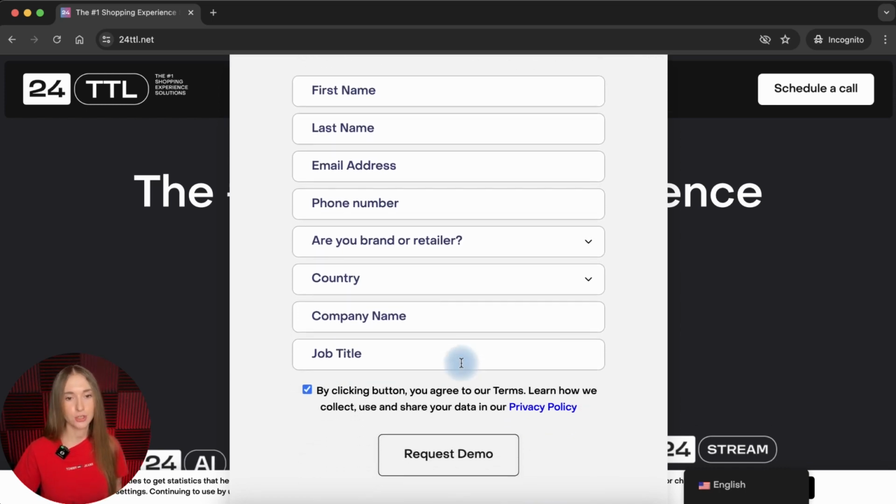Another interesting issue I want to pay attention to is this wording and this checkbox. Please pay attention to this because it's really important and essential. You can see that the checkbox is already marked. So the website visitor who browses this form doesn't need to actively press this checkbox, right?